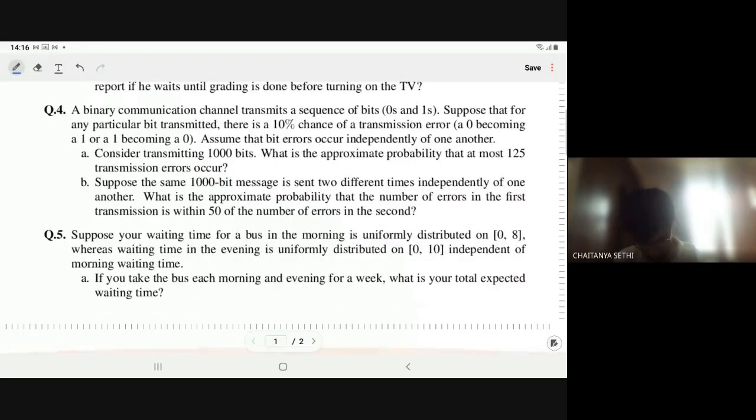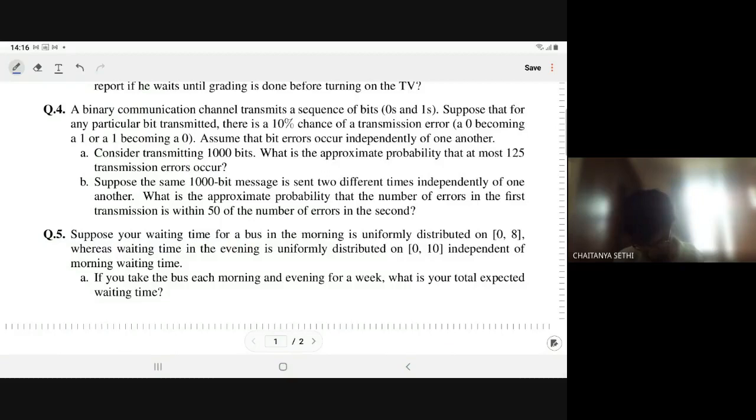Let us move to question number 5. Suppose your waiting time for a bus in the morning is uniformly distributed on the interval 0 to 8, meaning A is 0 and B is 8, whereas the waiting time in the evening is uniformly distributed over the interval 0 to 10, independent of the morning waiting time.